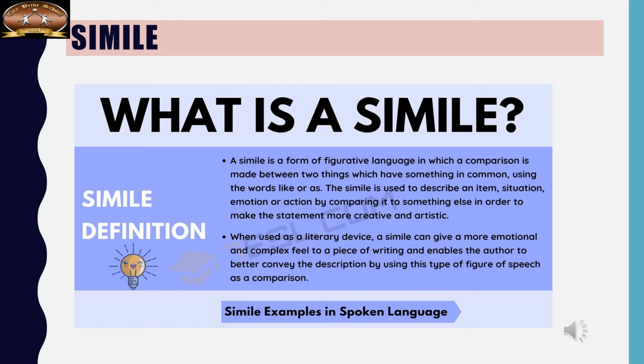So when you use simile, onomatopoeia or personification, the purpose is just to attract the reader and give more feeling to your writing.